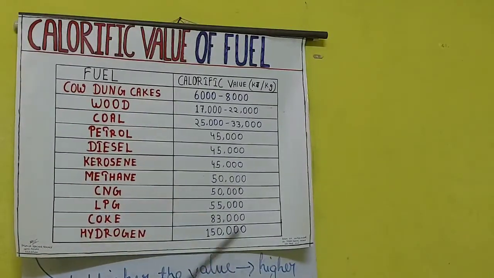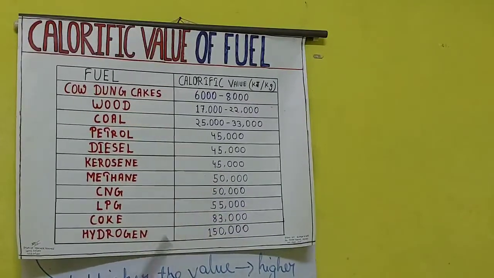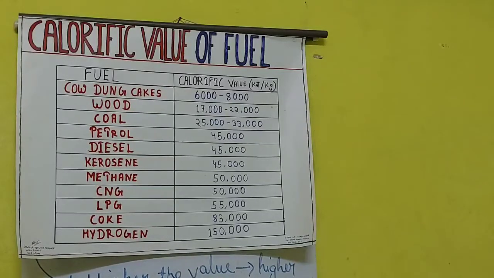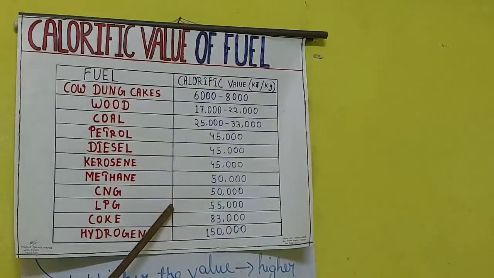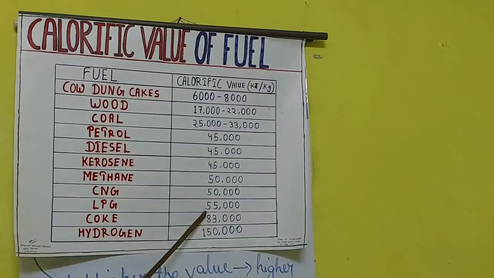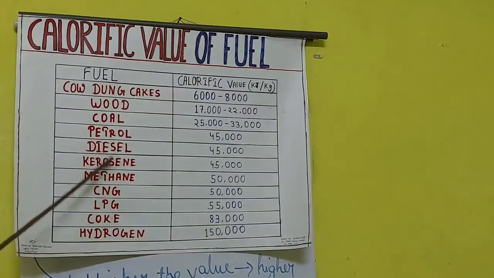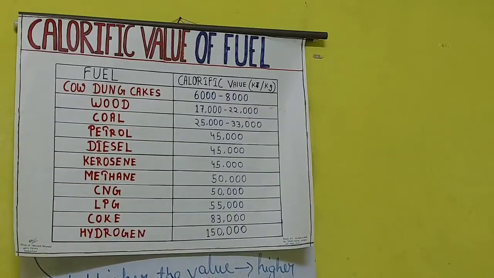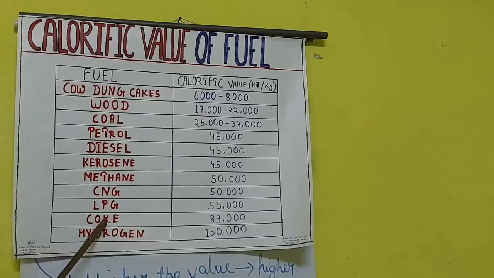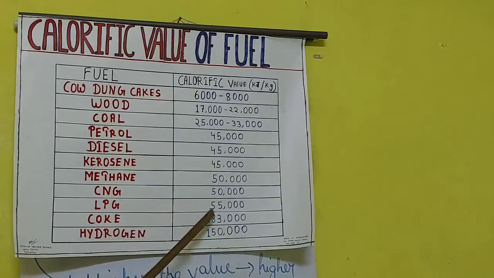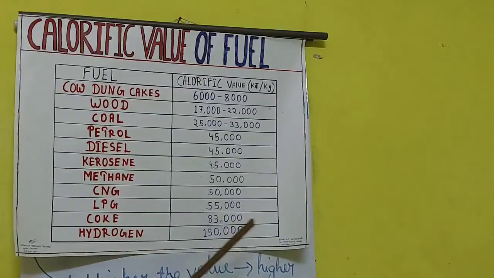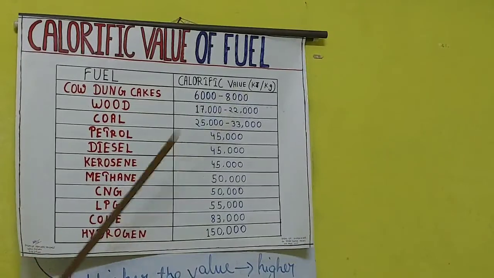LPG has a calorific value of 55,000 kilojoule per kg. The LPG which we use has more calorific value, and it is better than kerosene, CNG and methane. Then comes coke. Coke again has a high calorific value, that is 83,000 kilojoule per kg.